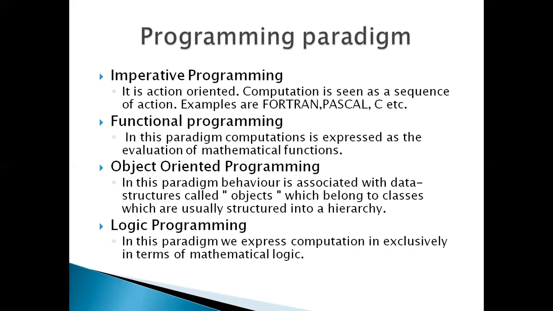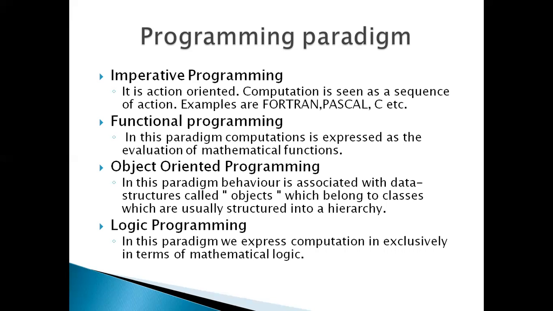There are different types of programming paradigm. Among them, one is imperative programming. It is action-oriented programming, and computation is seen as a sequence of actions. Imperative programming examples are Fortran, Pascal, C, etc.